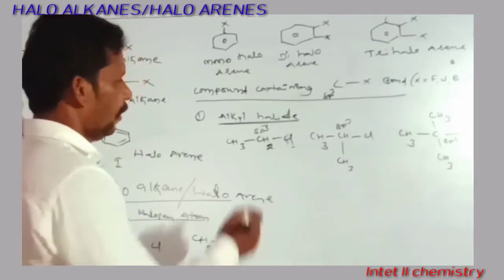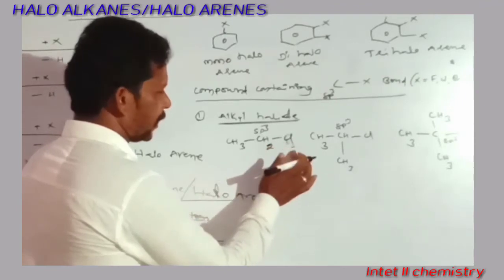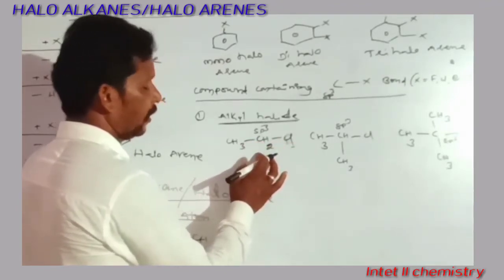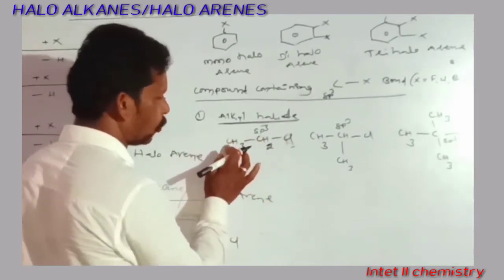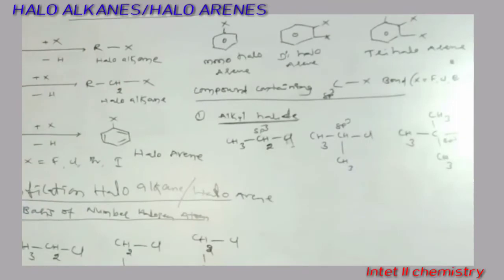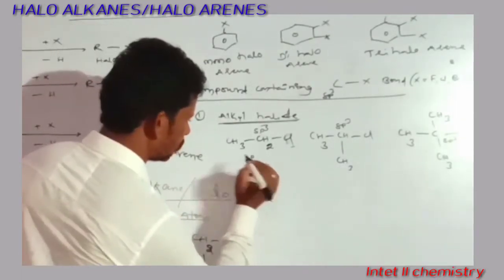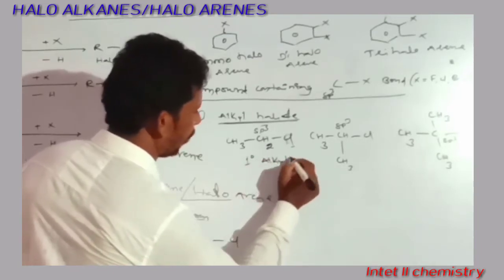In this compound the halogen atom is attached to the sp3 carbon only, but this carbon is attached to only one other carbon. So that is why it is called a primary alkyl halide.